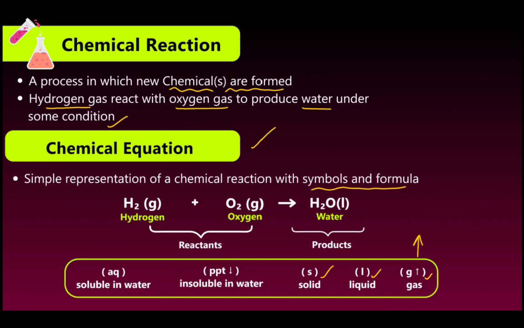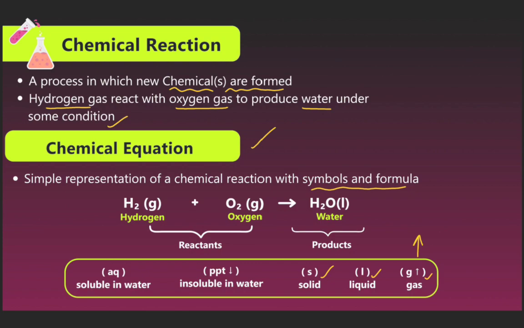Now I see next. Now we are discussing the chemical reaction. A chemical reaction is a process in which new chemicals are formed. Hydrogen gas reacts with oxygen gas to produce water under some condition. We can see the hydrogen gas reacts with the oxygen gas and produces water, under some condition. We can now see the chemical equation, the simple representation of a chemical reaction with the symbols and formulas.